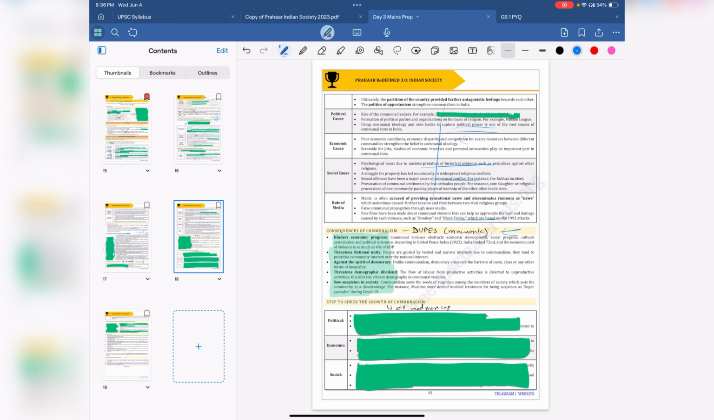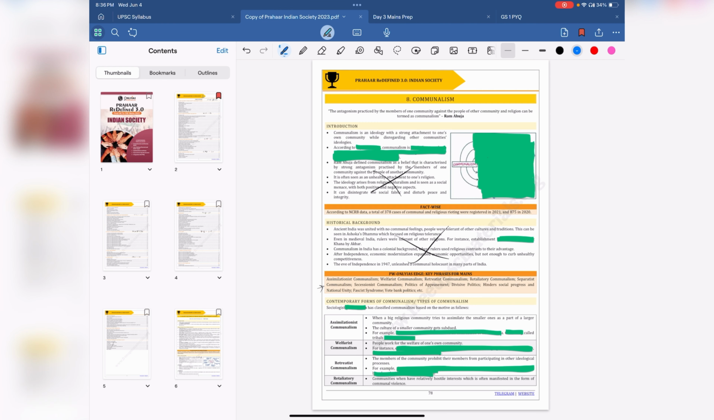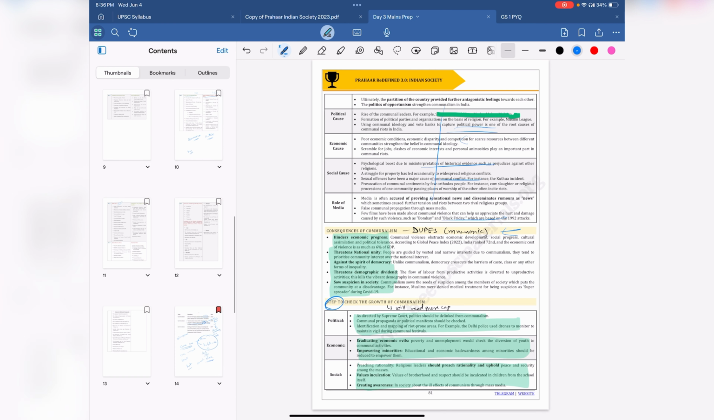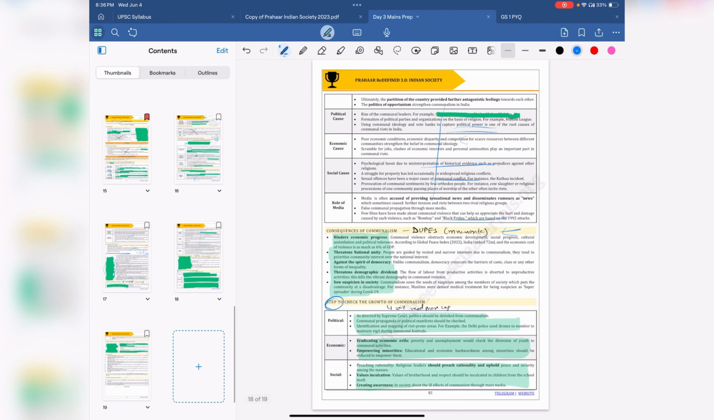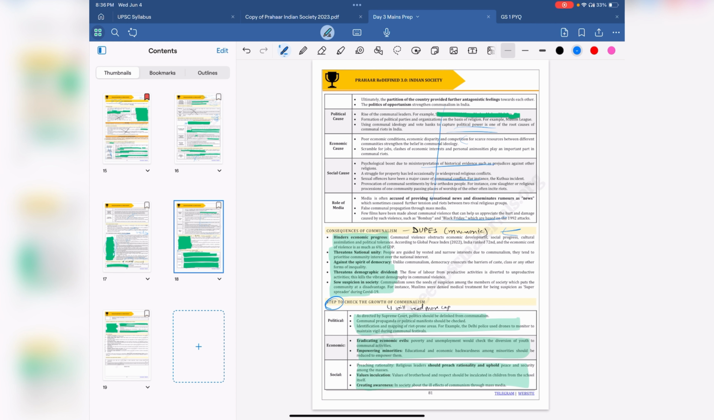Similar for consequences of communalism. Then, to check communalism, this one I would say to do a bit more in depth. Why? Because these are the solutions, and what can be done is usually an important part of the answer. Let me see if there was any question which we could have used it on. Okay, we don't have a question per se on this, but I would suggest looking a bit more in depth, just because these are government actions and there are more things to learn in this area.